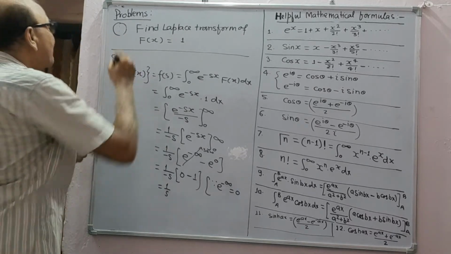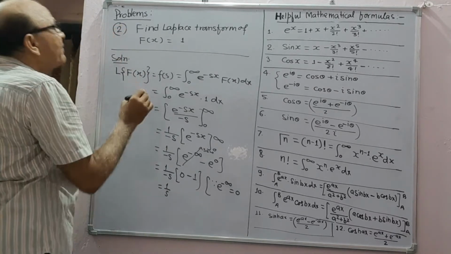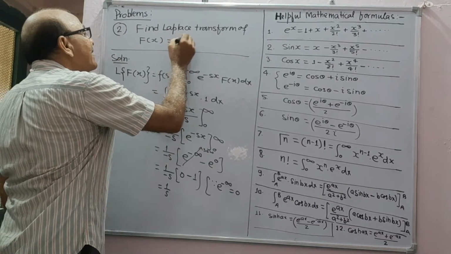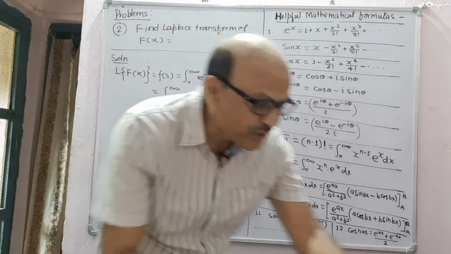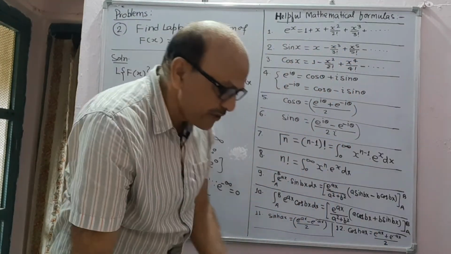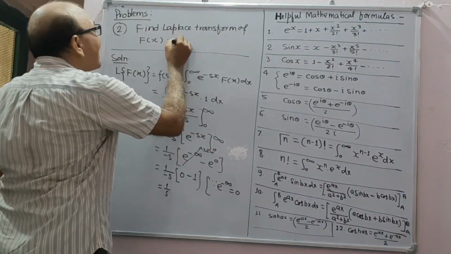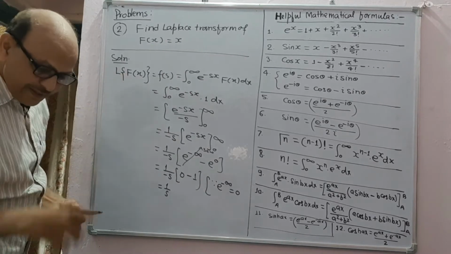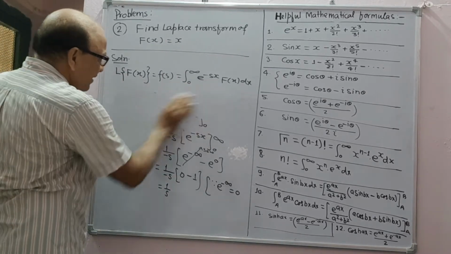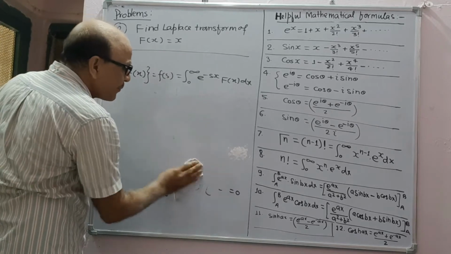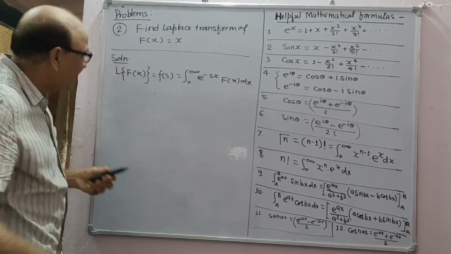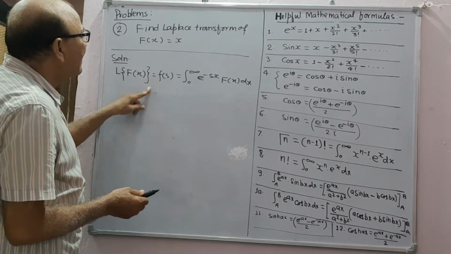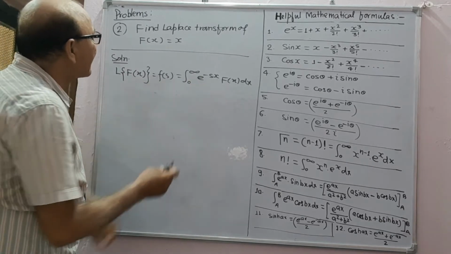Next we take question number 2. Find the Laplace transform of f(x) equal to x. Then the solution will be: Laplace transform of f(x) is equal to F(s), which is equal to this integral.